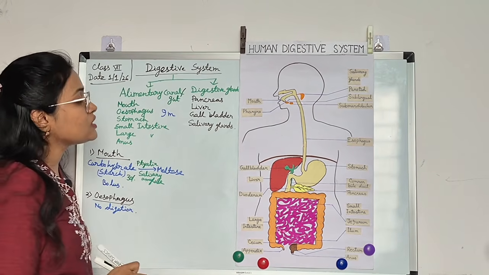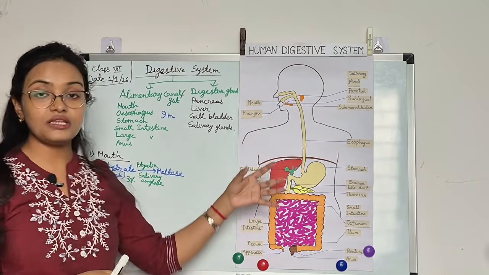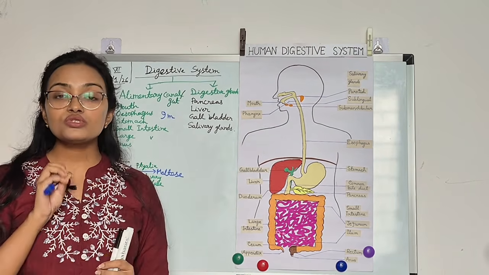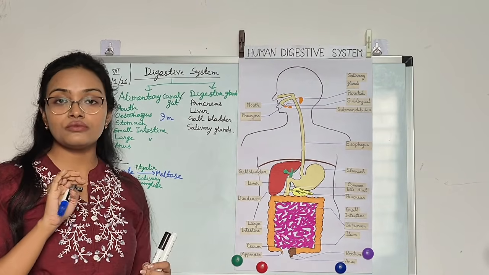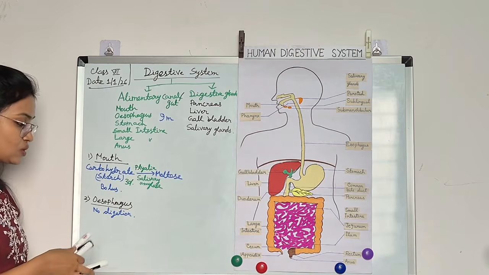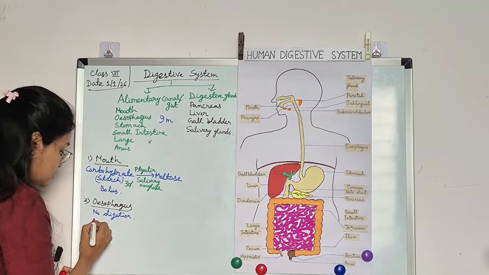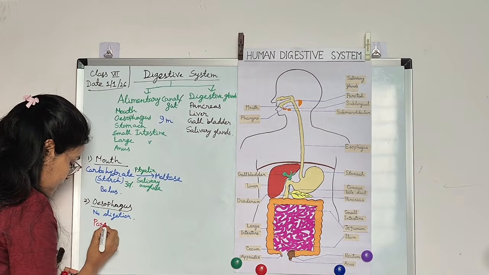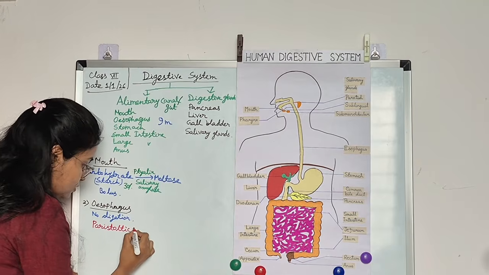In this part of the alimentary canal, there are some muscles which contract and push the food forward. This process is called peristaltic movement. What is it called? Peristaltic movement.